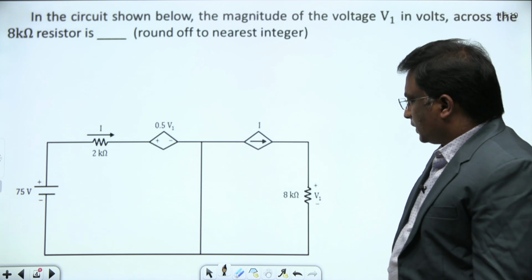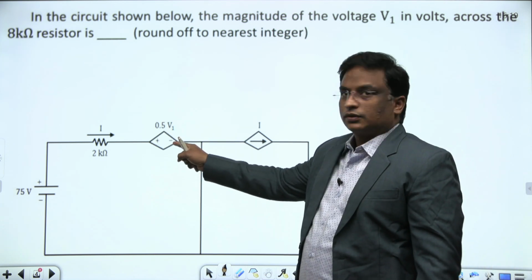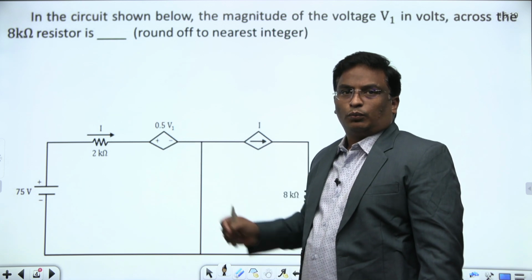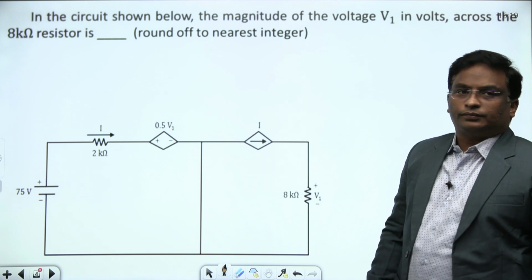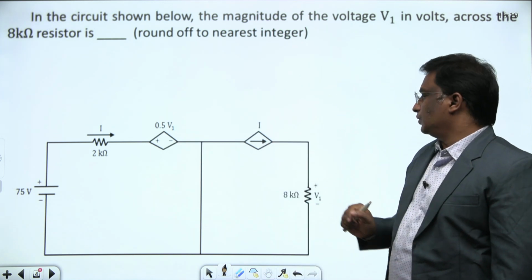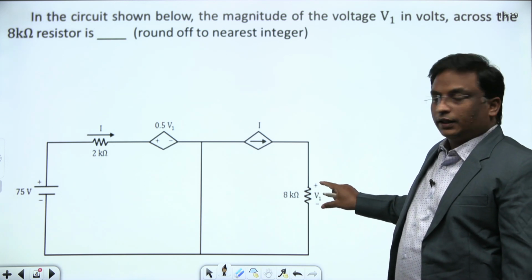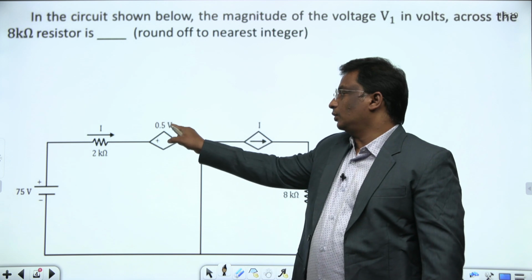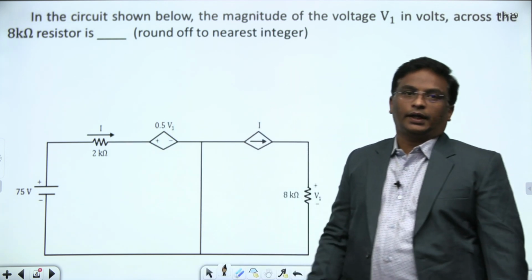If you notice the elements present in the network: a 75 volt source, a 2 kilo ohm resistor, a dependent voltage source 0.5 V1 that depends on V1, a current dependent current source, and an 8 kilo ohm resistor. The voltage across this one is V1. This source is controlled by voltage V1, and this is controlled by current I.